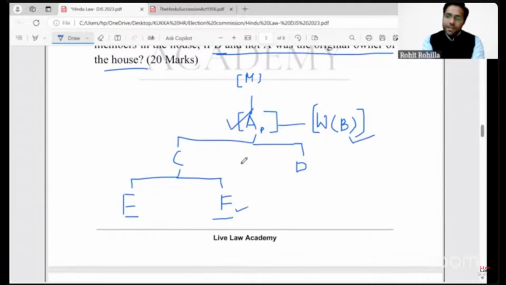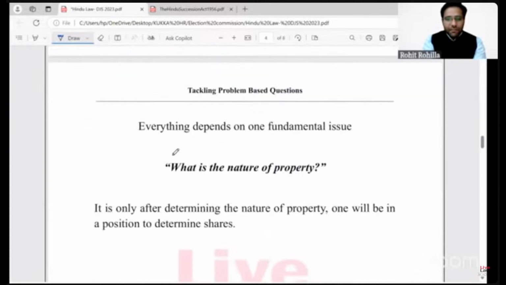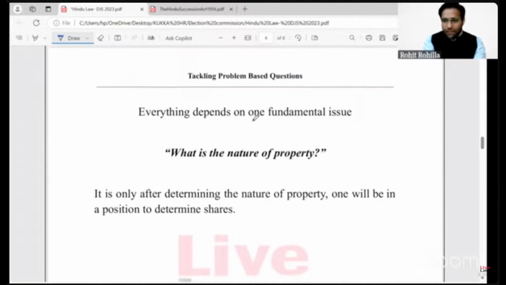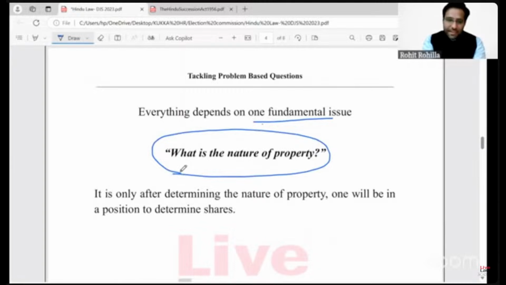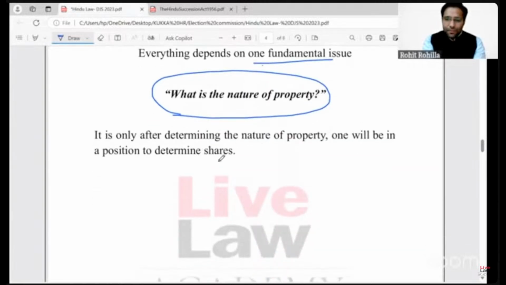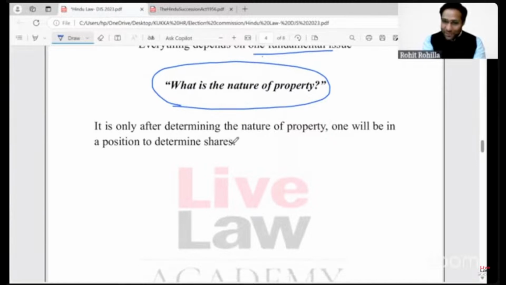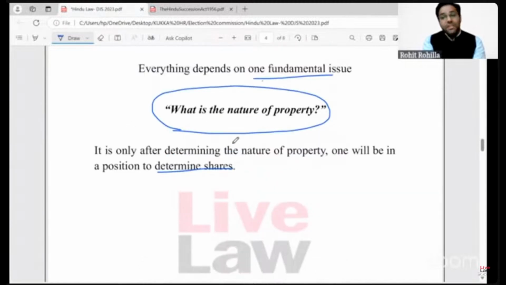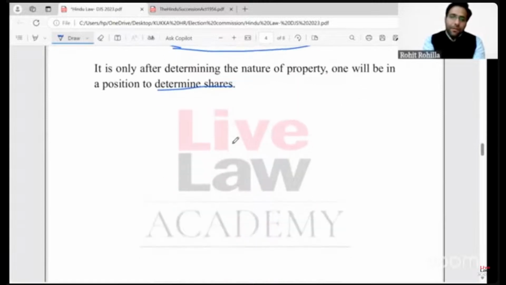F claims that it has become ancestral, and C is acting under the belief that it is a private property. So let's first address this issue, then only we will be able to divide the property in terms of shares for everybody. So everything in this question depends on one fundamental issue: what is the nature of the property, whether it is private or ancestral. And without determining the nature of the property, nobody will be in a position to determine the shares, which is the actual demand of the question, right?